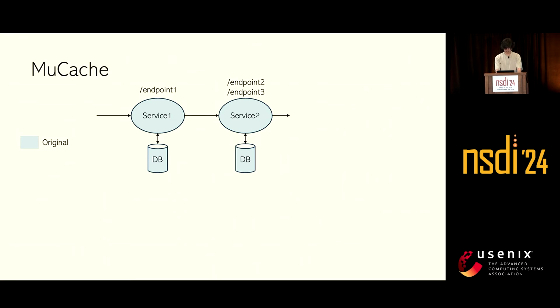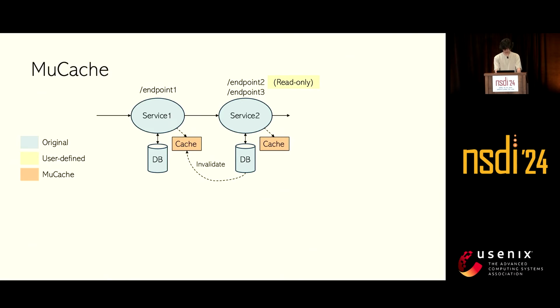MuCache is a system that automatically adds and manages caches in microservice applications. The only thing that developers need to do is to declare which of the service endpoints are read-only, meaning that they do not write to any database or have any other side effects.